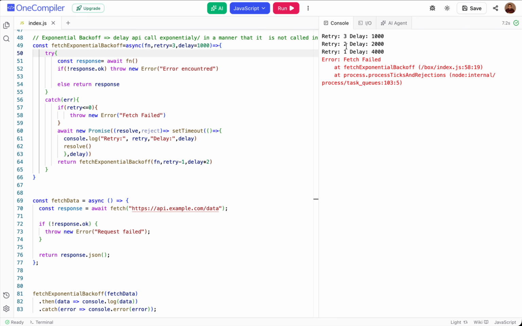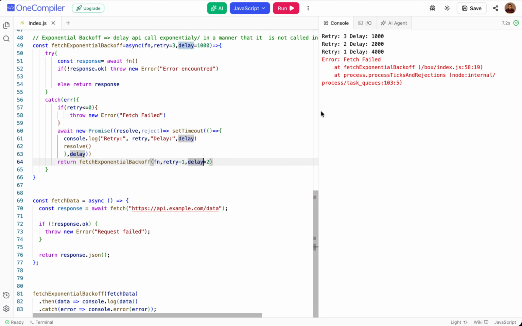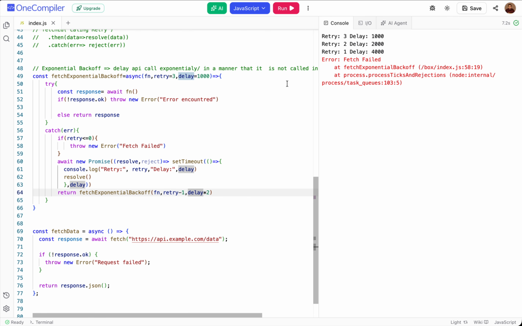After that our retry was 2, second retry delay 2000, our retry was 1 and delay 4000, because we are multiplying the delay by 2, right? So it is doubling the delay on each call. This is the reason why we do exponential backoff, so that our servers don't get overloaded at once and they get time to respond to each and every request.